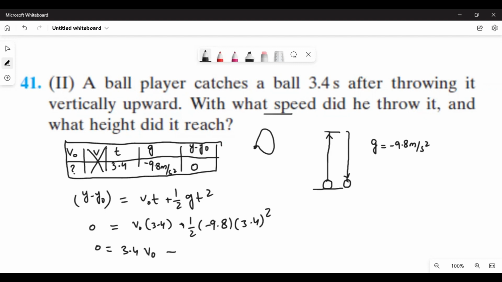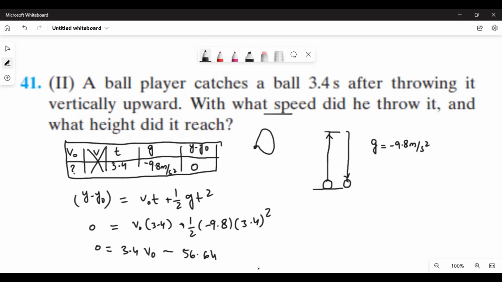Can you give me the answer of negative 9.8 times half times 3.4 squared, right? Yes, 3.4 squared. The answer is negative 56.64. You did it all? Yes. 0.5 times negative 9.8 times 3.4 squared. So you did it.